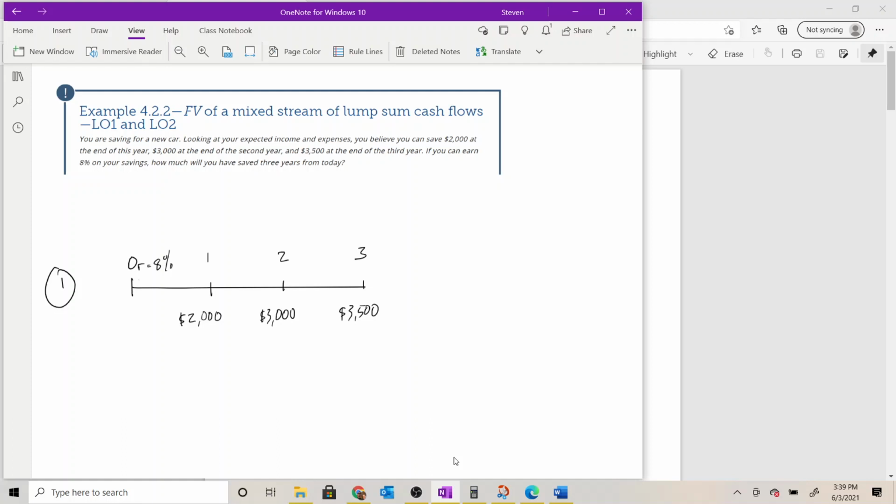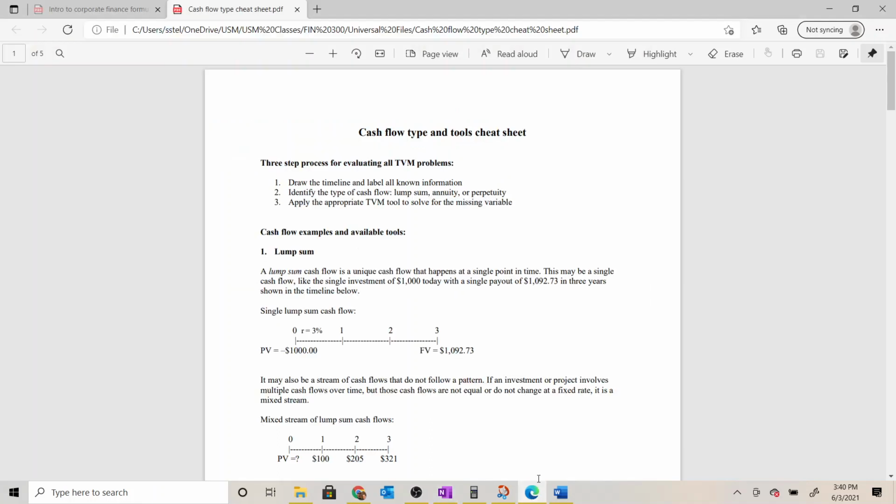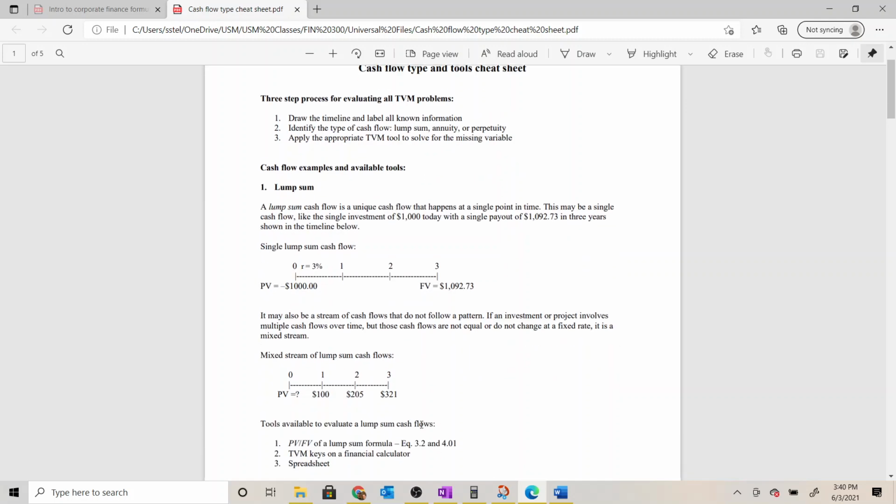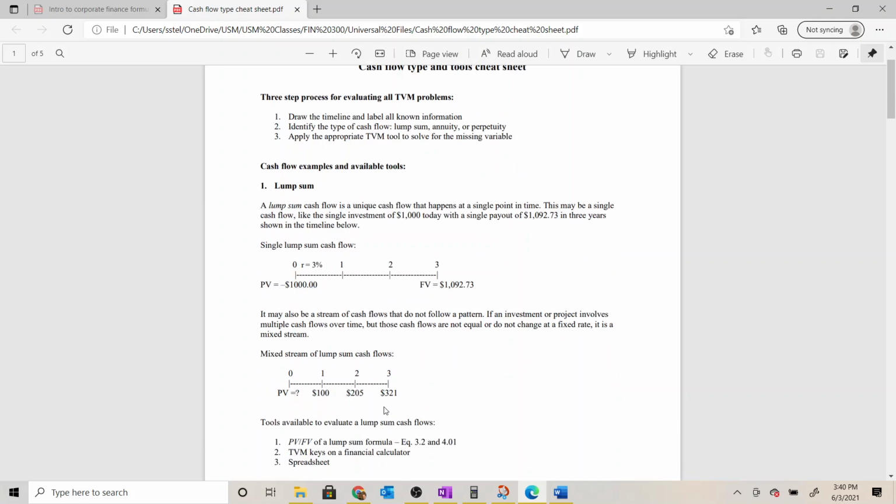And in fact, when I look at my cheat sheet, the second timeline that we see under lump sum looks an awful lot like this example, where we've got, just happens to be in this case, 3 cash flows. It doesn't have to be 3, it could be 2, it could be 4, it could be 20. But the key characteristic is that the cash flows are different, and they are not related by any sort of set growth rate.